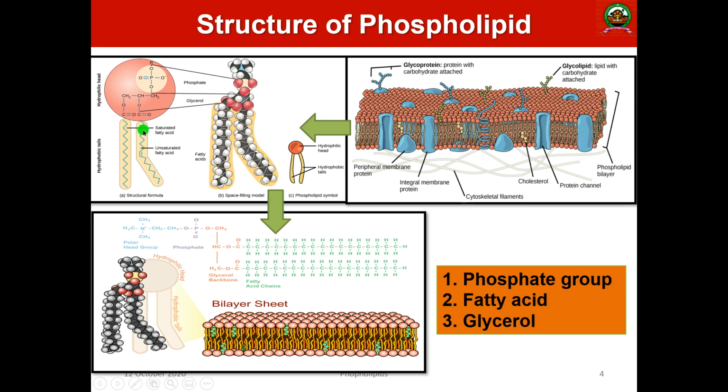CH2COOH, and this is a saturated fatty acid. Here you can see a double bond, that is an unsaturated fatty acid, again CH2COOH, and there will be the formation of an ester linkage, this one and this one. So two hydroxyl groups of the glycerol are linked to the fatty acid chains. So this is the hydrophobic tail.